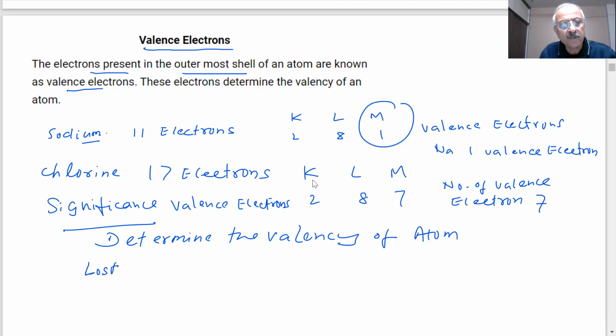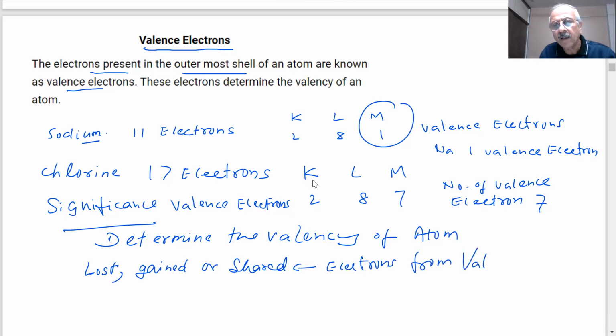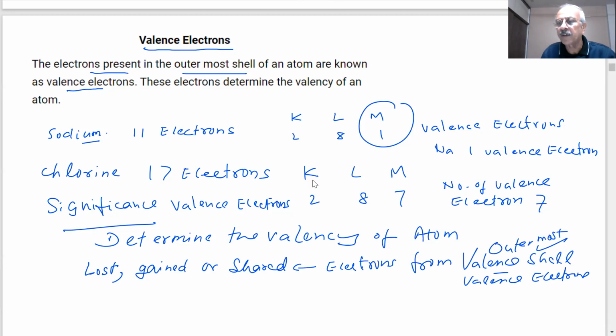Electrons can be lost, gained, or shared from the valence shell. The outermost shell is the valence shell. Okay? We understood all these things. Any doubts, students? No, sir.